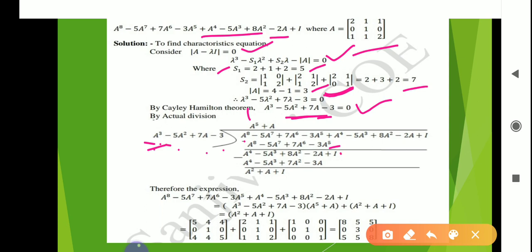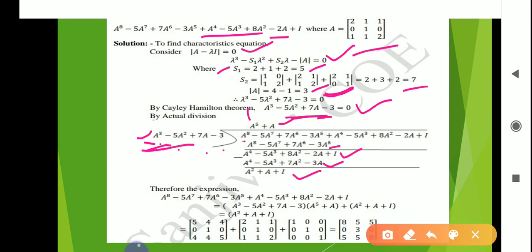If we take the subtraction, then the remaining terms are this. This is the remainder. In the remainder again, the first term is A raised to 4 and here A cube is there, so we want A raised to 4. So multiply this by A and add here, that is plus A. इसको A से मल्टीप्लाई करके जो भी आएगा वो यहाँ पर लिखो. ये दोनों की सब्सट्रैक्शन की तो रिमाइंडर ये मिलेगी हमें A स्क्वायर प्लस A प्लस I.